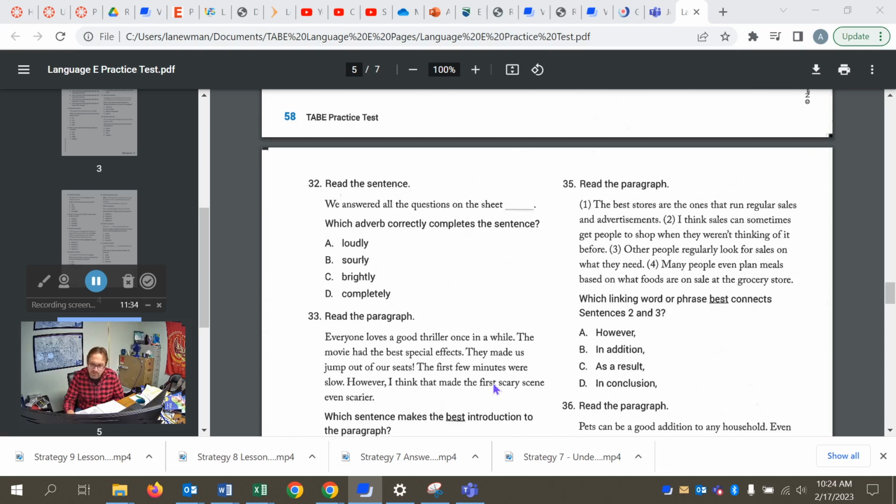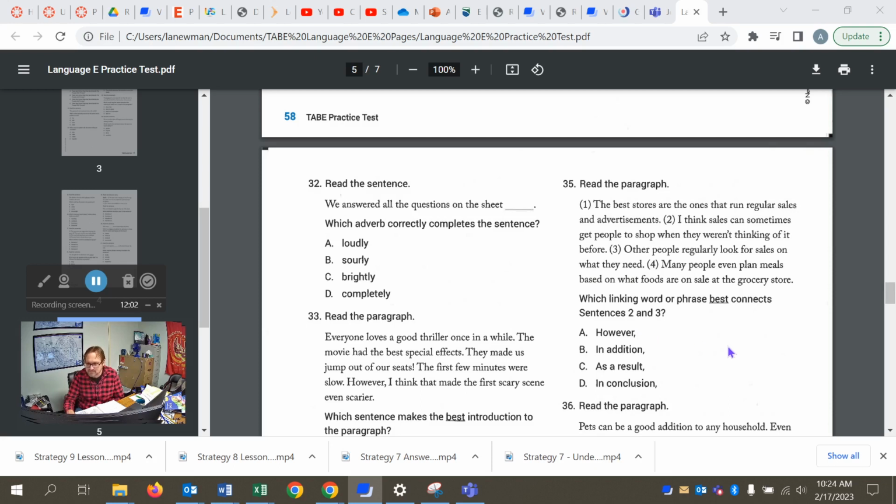All right, moving to 35. Which linking word or phrase best connects sentences 2 and 3? And part of Unit 3 also was about this linking language, transitions. Words that orient your reader within the passage, express that things are alike or different, express additional information or contradictory information. So knowing the meaning of those words and phrases is how we make sure that we're putting them in